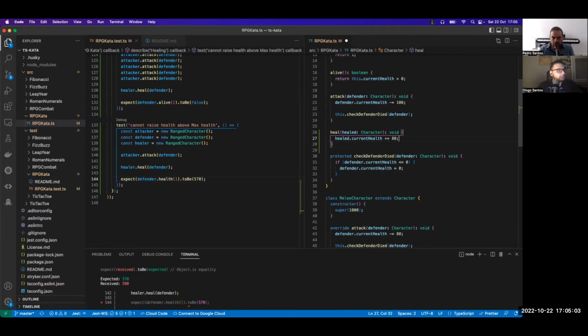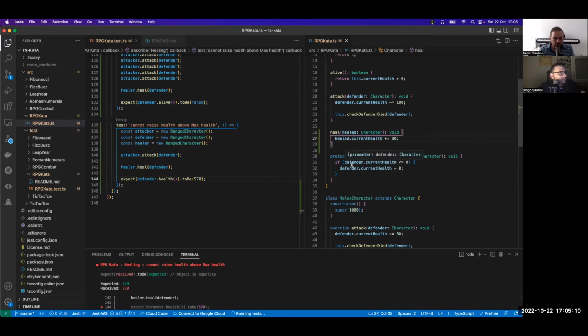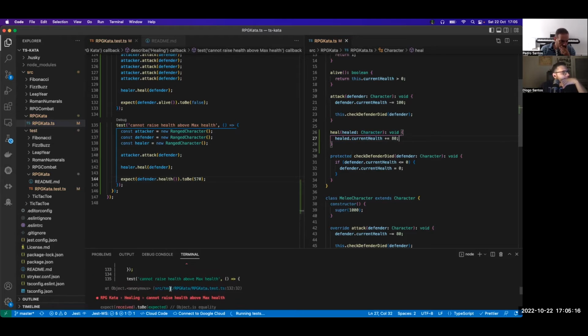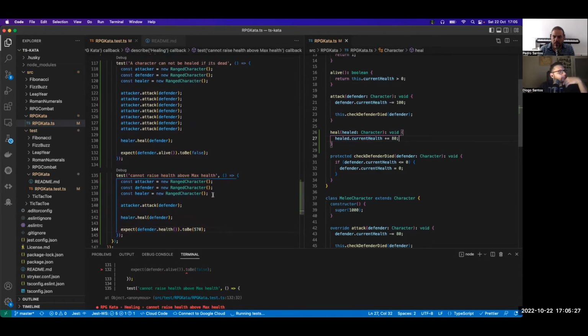Now probably that's it. The other test is going to fail. Let's see. So one passes, okay, the other fails. And how do we solve this? Yeah, so we need to fix. We cannot heal characters whose current health is zero.